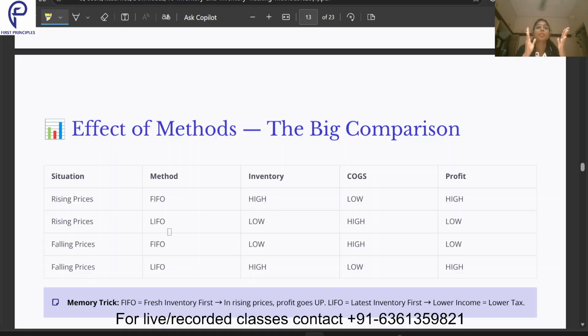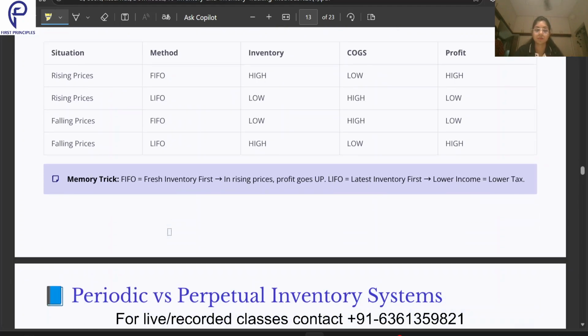Similarly for falling prices with the LIFO method, last in first out, what will happen? January's is expensive, March's is cheaper. The one bought in March is cheaper, so my cost of goods sold is lower. If my cost of goods sold is lower, my profit is going to be high. The one bought in January is more expensive, so it is going to be in my inventory.